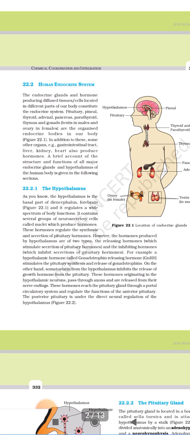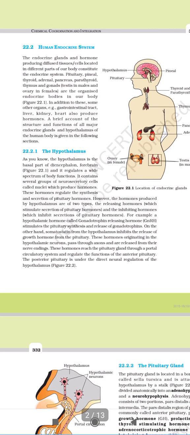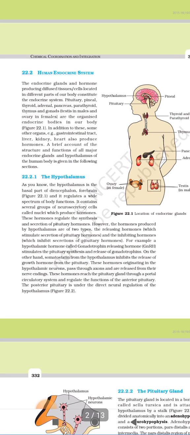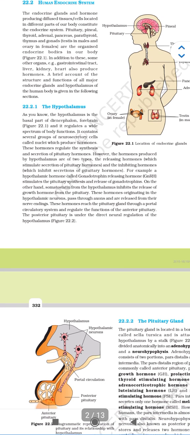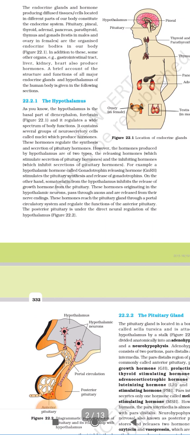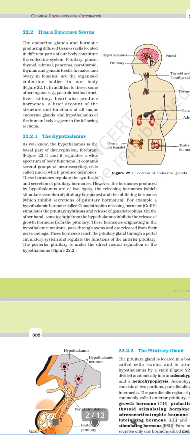A brief account of the structure and functions of all major endocrine glands and the hypothalamus of a human body is given in the following section. Now 22.2.1, it is the subheading of 22.2, that is the hypothalamus. As you know, the hypothalamus is the basal part of the diencephalon, forebrain, and it regulates a wide spectrum of body functions. It contains several groups of neurosecretory cells called nuclei which produce hormones. These hormones regulate the synthesis and secretion of pituitary hormones.